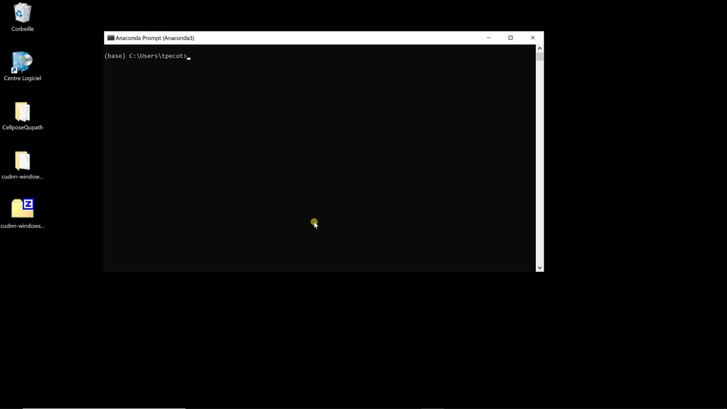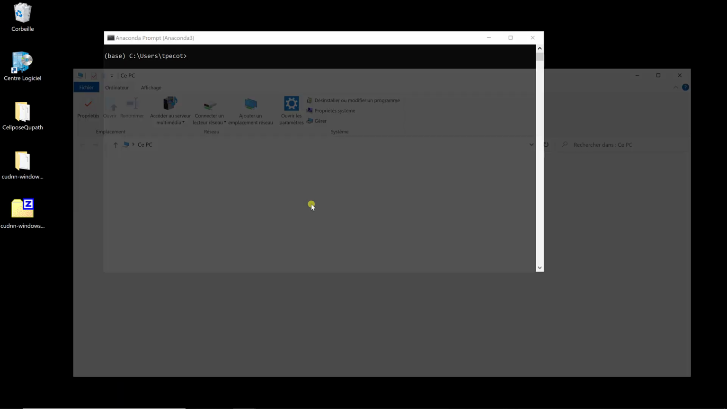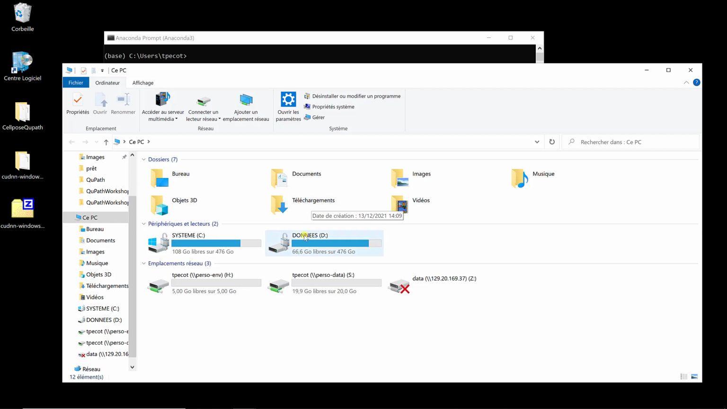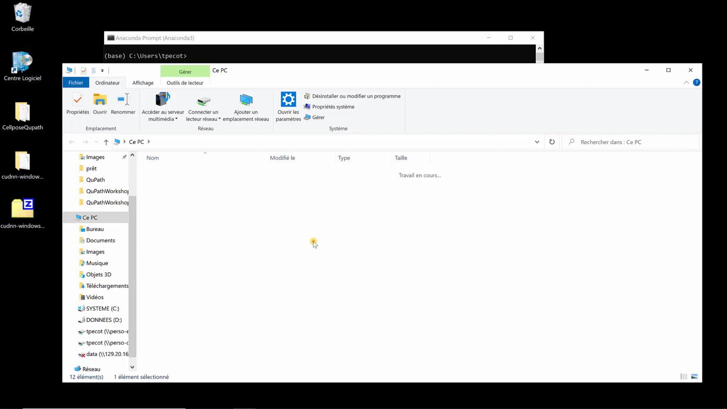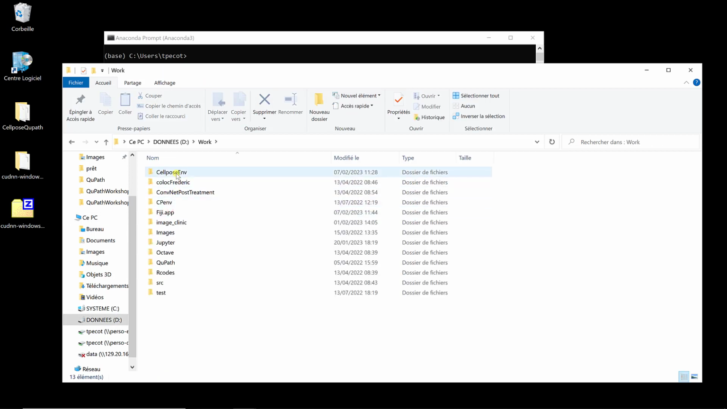So I'm going to start by defining a virtual environment. I'm going to put it in the same folder as I did before, in the previous video where I showed how to install Cellpose, but without the GPU, just the CPU. So I put it in D, in work. I have here Cellpose off. So I'm going to create a new environment for Cellpose with the GPU.